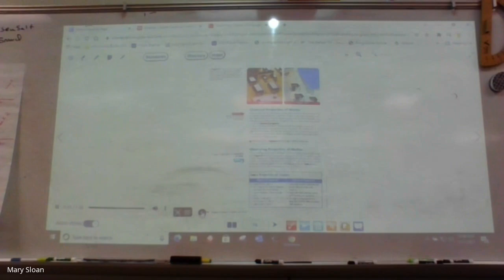Observing properties of matter. Every substance has its own unique set of physical and chemical properties. Figure 6 shows physical and chemical properties of copper. Copper can be shaped into different forms, which is a physical property. When copper is in contact with air for a long time, it reacts with the substances in the air and turns green.